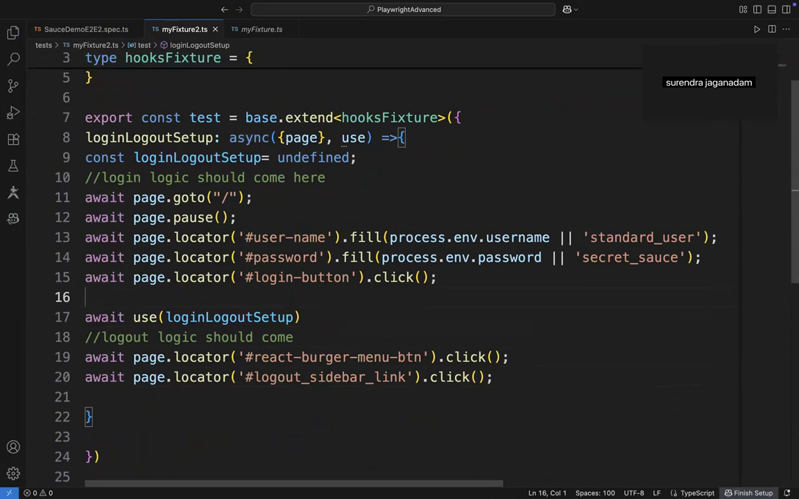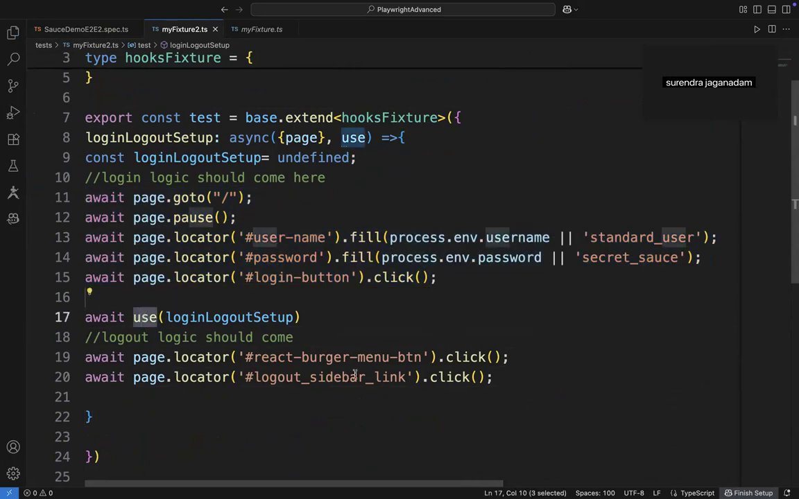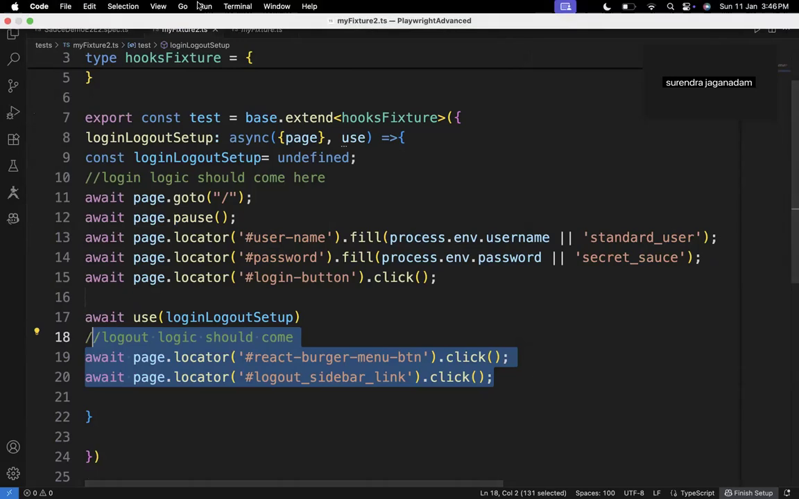Whenever you call this particular fixture, what's going to happen? It will execute this precondition, and whenever the use comes into the picture, the actual test would be executed, and then this logout content would be executed. This is the way this is going to work out.